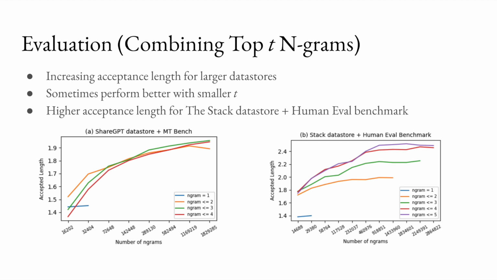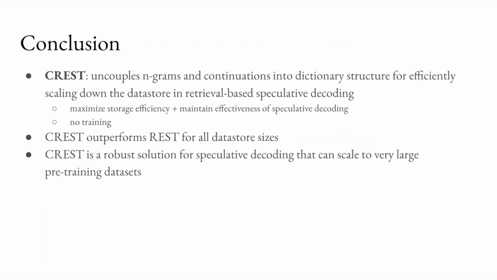In conclusion, CREST is a system that decouples n-grams and continuations into a dictionary structure for efficiently scaling down the data store in retrieval-based speculative decoding. It outperforms REST for all data store sizes, and we believe it is a robust and scalable solution for speculative decoding that can scale to very large pre-training datasets.